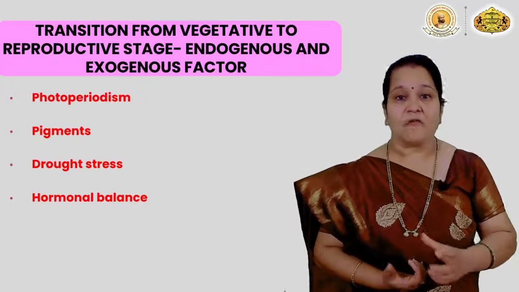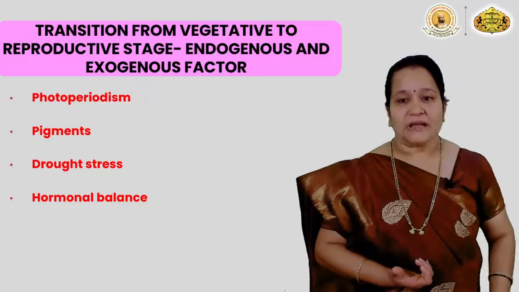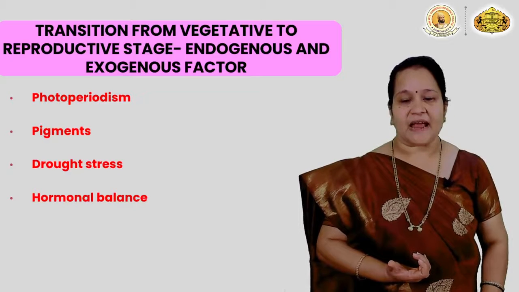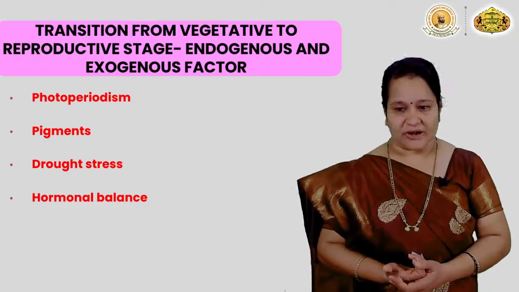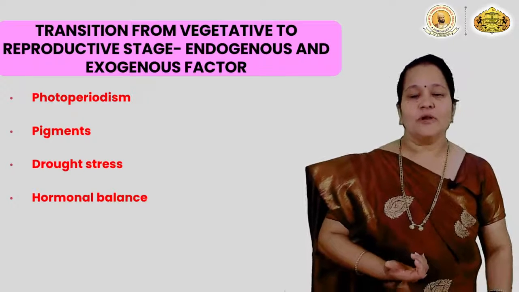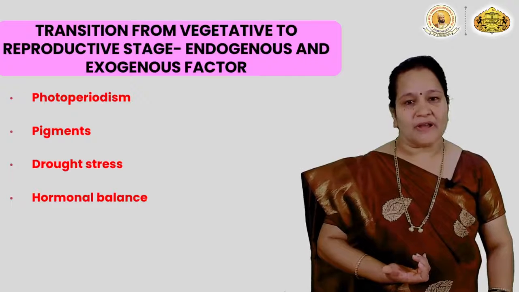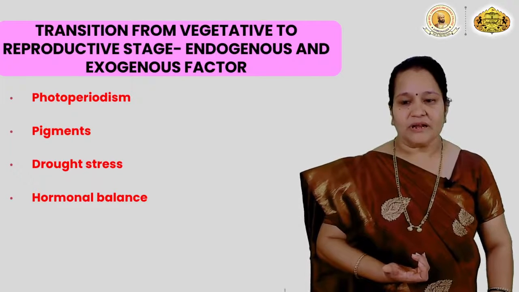of water, they flower earlier. So that point has been added here, that drought stress is also important for flower induction. Then hormonal balance is also very important for the flowering.